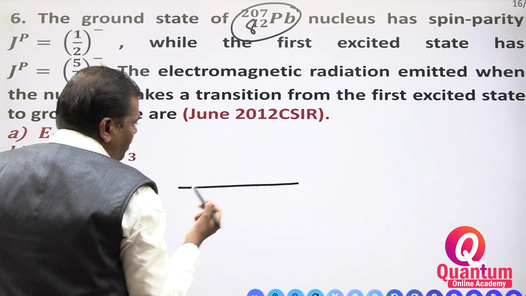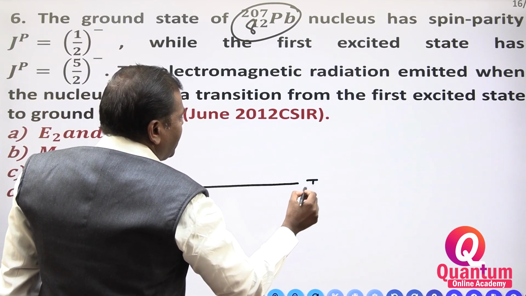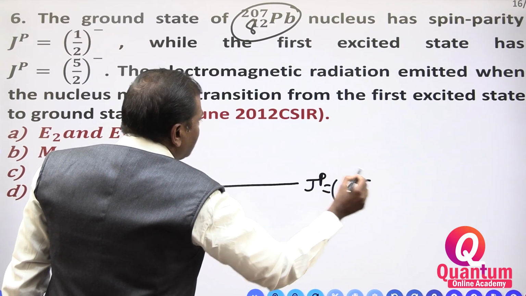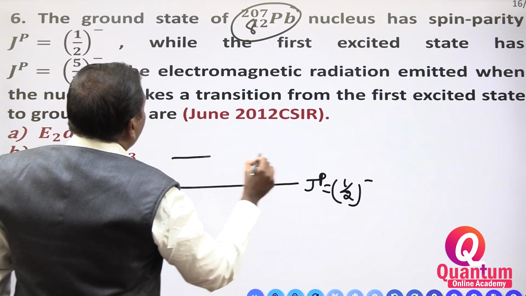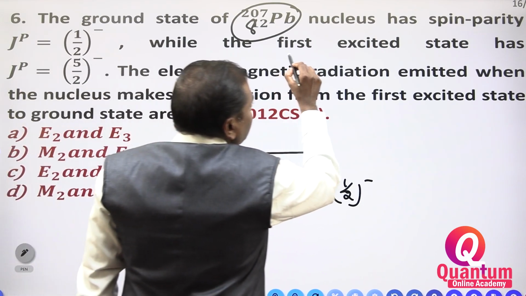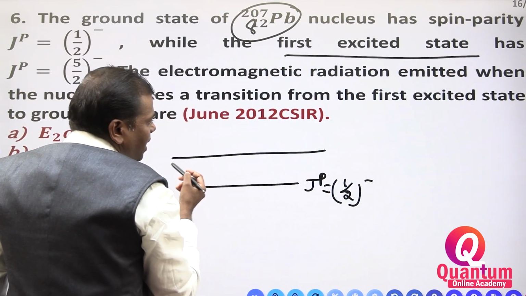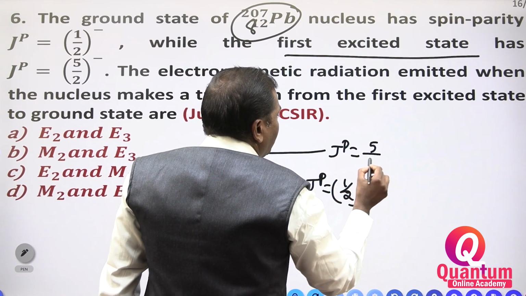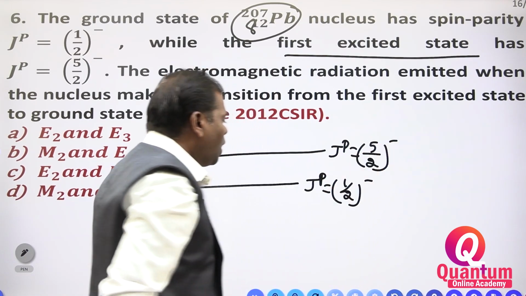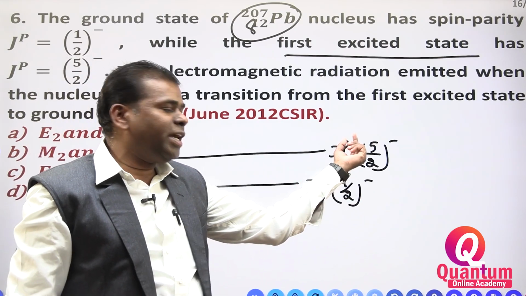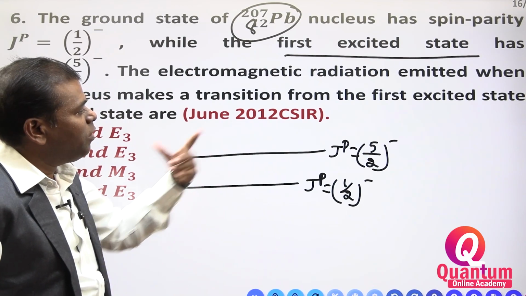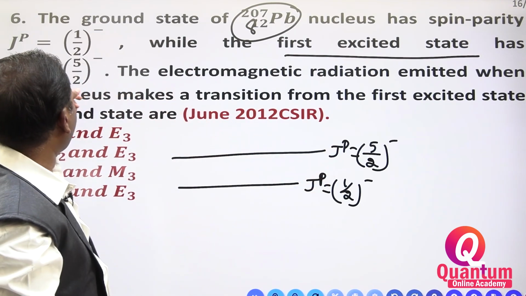Two states are there. One is the ground state, with spin and parity equal to 1/2 minus. Then another state is the first excited state, with spin and parity equal to 5/2 minus. Ground state is 1/2 minus, first excited state is 5/2 minus. This is very, very important.